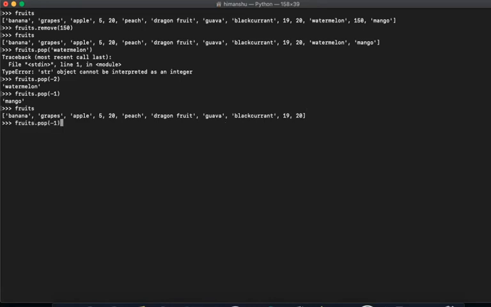Now if I say fruits.pop(-4), see, this one is gone. I think you got my point here. So with fruits.pop, you can obviously use the positive index like we are using, and it will give you what it popped out. It actually removes from your list, and it will show what it popped out, right? So here is how pop works.